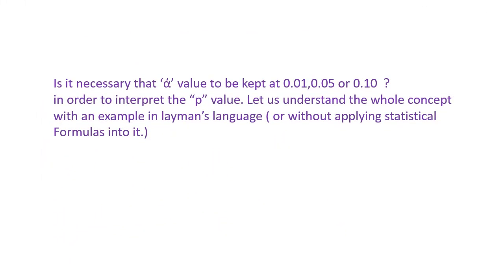Now let us see whether we need to keep the alpha value at 0.01, 0.05 or 0.1 in order to interpret the p-value. Let us understand the whole concept with an example in layman's language, without applying any statistical formulas. We will just try to perceive what is the meaning of p-value and why we need to keep it at either 0.01, 0.05 or 0.1.